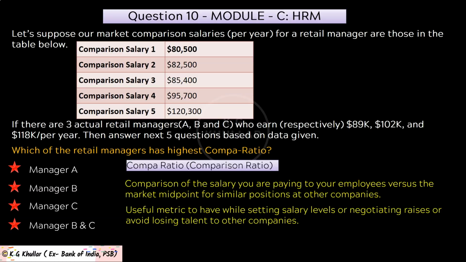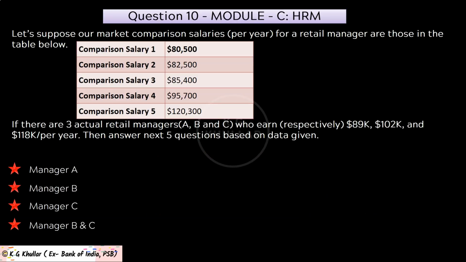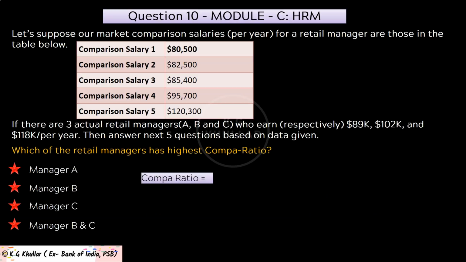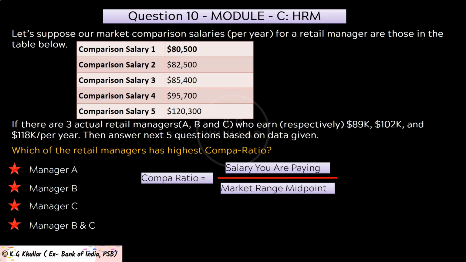So compa ratio is a very useful metric to have when setting salary levels or negotiating raises, and it also helps you to avoid losing talent to other companies. Now the formula to calculate compa ratio is simply compa ratio equals salary you are paying divided by market range midpoint multiplied by 100. So as you can see, it is calculated in percentage.